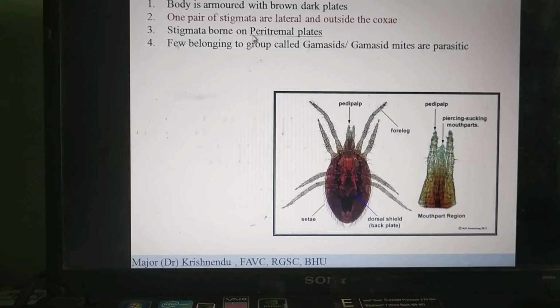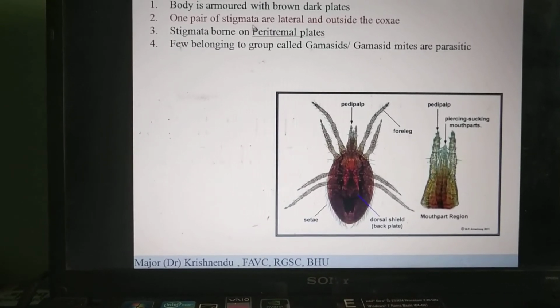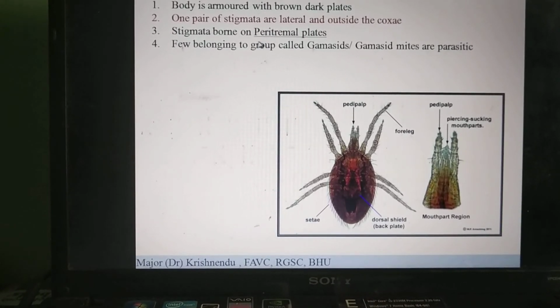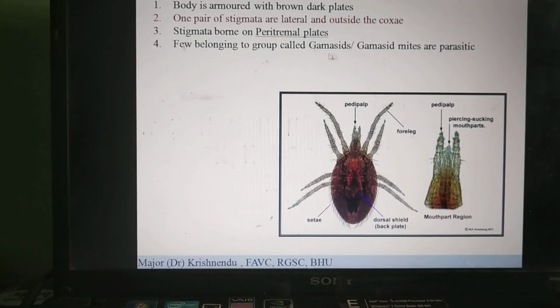The stigmata are borne on the peritremal plates. As I told you, these are thick cuticular structures called the peritremal plates. So stigmata are borne on thick peritremal plates lateral to the coxae, outside the coxae.